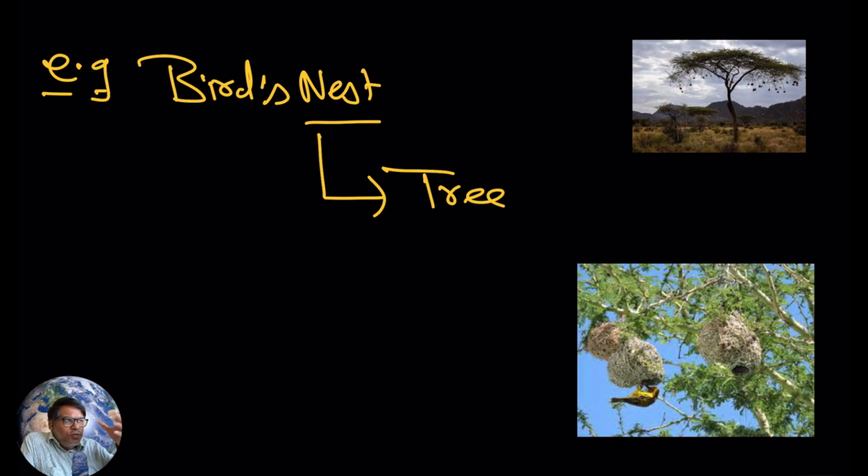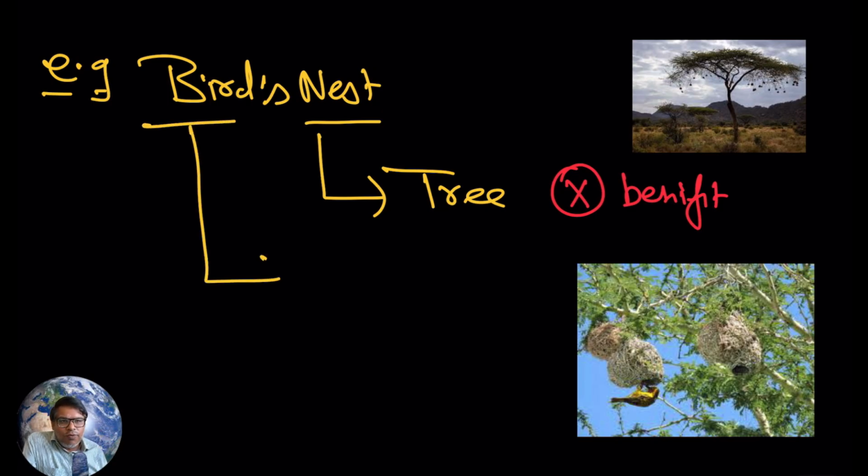When any bird makes a nest on a tree, the birds get the benefit, they get the shelter, they get the home, but not the tree. So here only one species is being benefited, the other not. So this is one good example of commensalism.